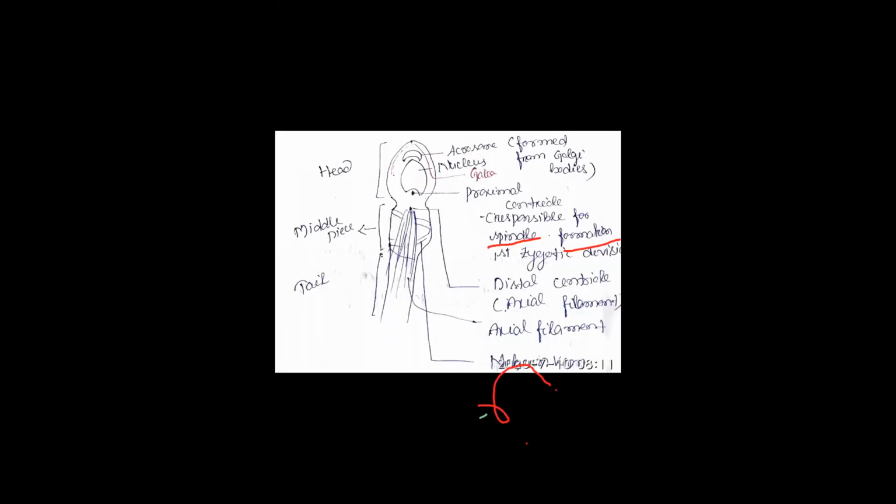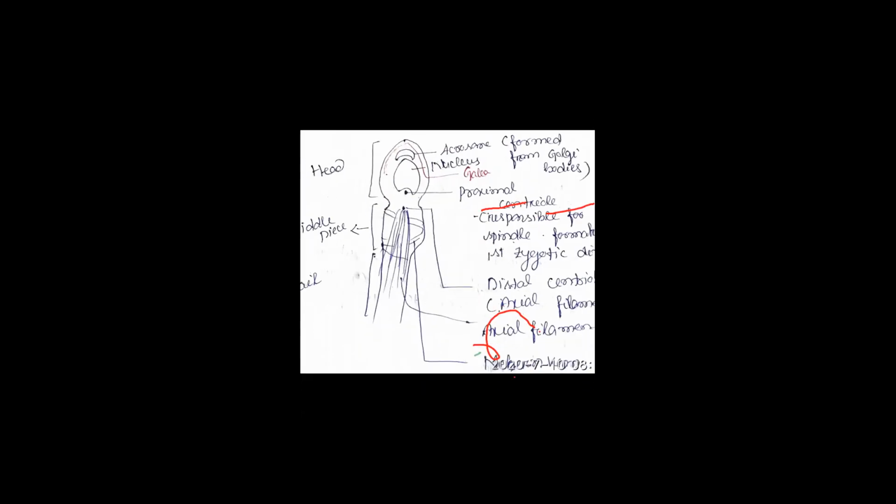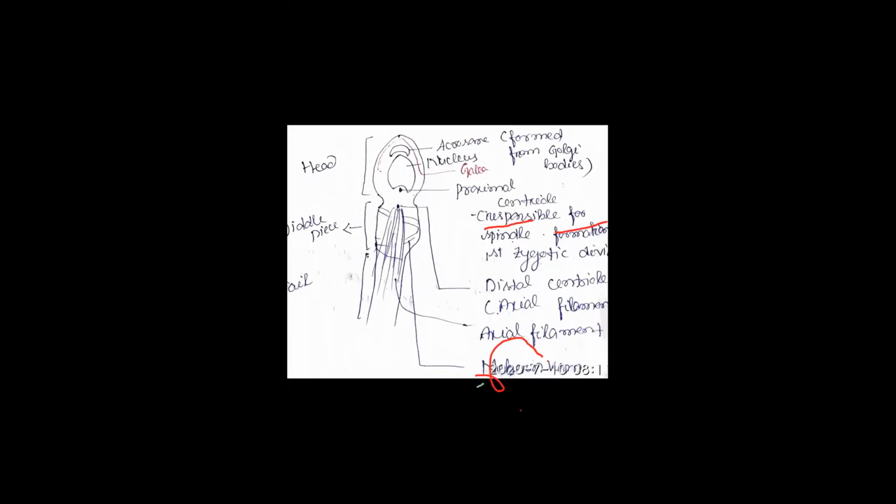Then see the important thing, the structure of human sperm. So listen carefully, the human sperm is pointed towards the anterior end. See, this is the nucleus. Are you able to see? This is the nucleus of human sperm, it is pointed anteriorly.